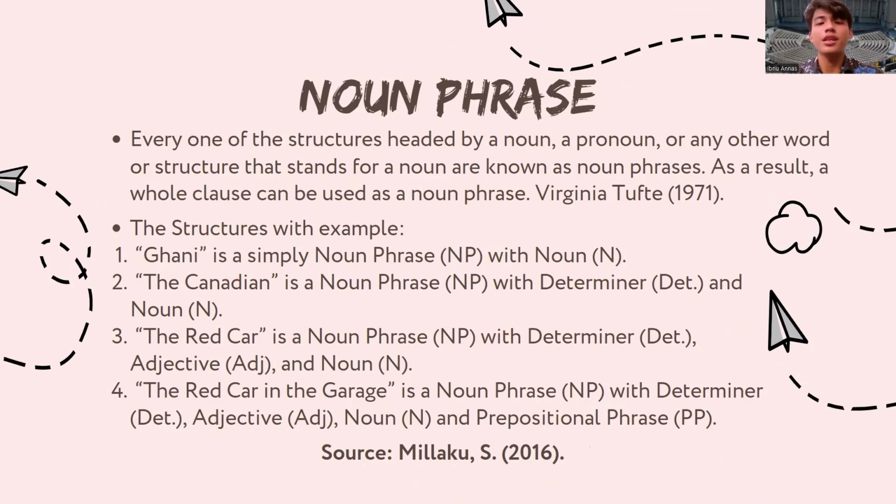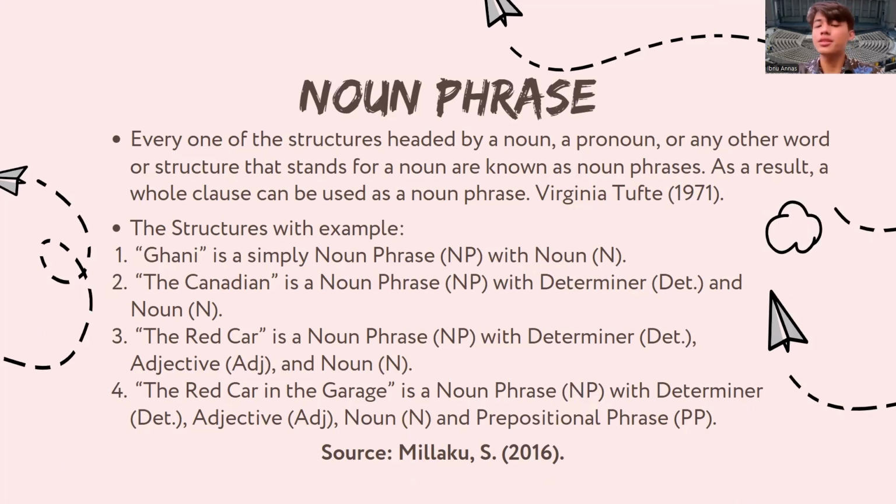Virginia Tufte, 1971, explains that any kind of structure headed by a noun, pronoun, or anything that can function as a noun is a noun phrase. That means even an entire clause can act as a noun phrase in a sentence. For example, Gani is simply a noun phrase because it's just made of a noun. The Canadian has a determiner the, and a noun Canadian. It's called a noun phrase too.